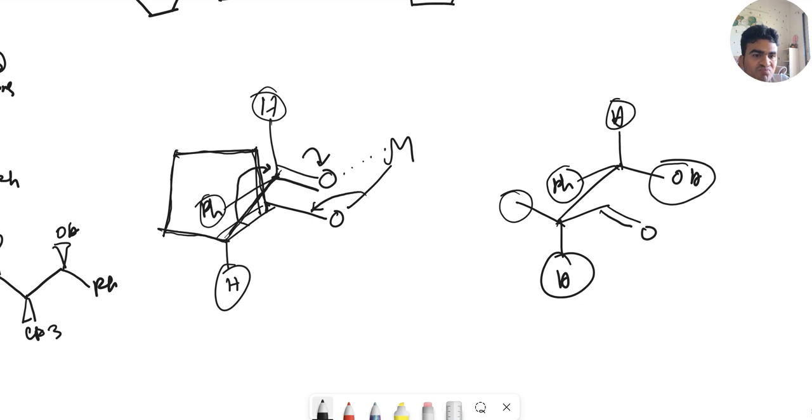Here this is part of the ring. These two carbons will be part of the ring. So you can see here, what will be the stereochemistry of this carbon and the alcohol?